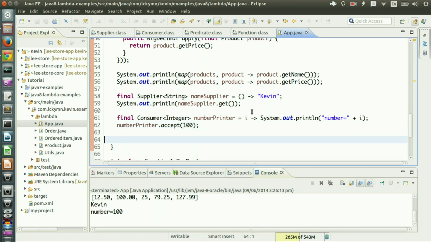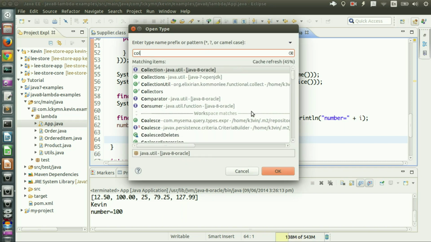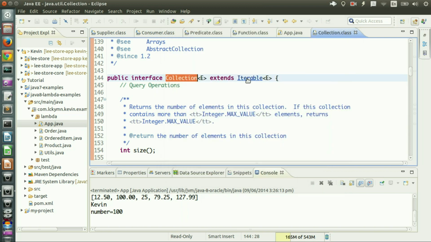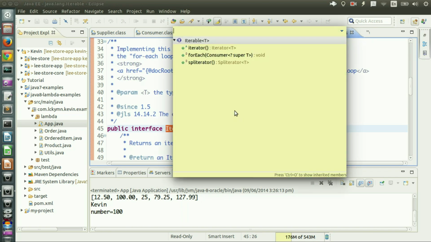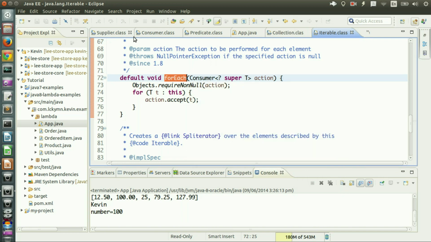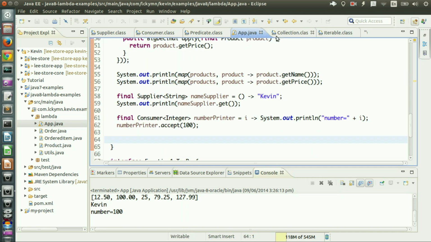And in Java 8, the collection interface has forEach. Not here, that's Iterable, I guess. Yeah, in Iterable, it has a forEach method which takes a Consumer. So I can use that Consumer and ask the collection itself to iterate over the collection, get each element and do something on it.